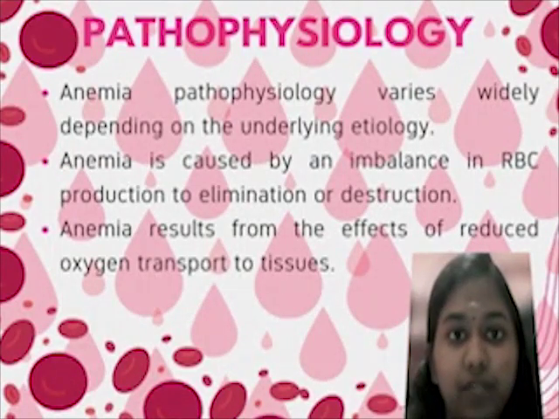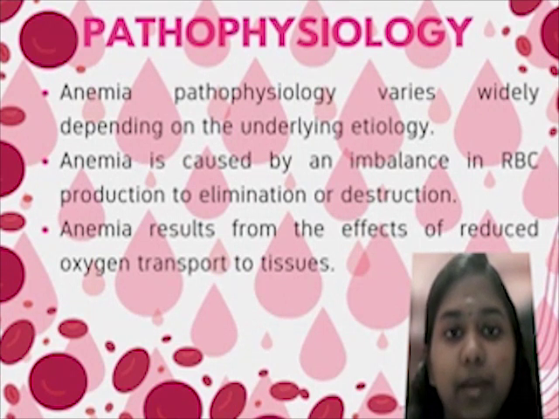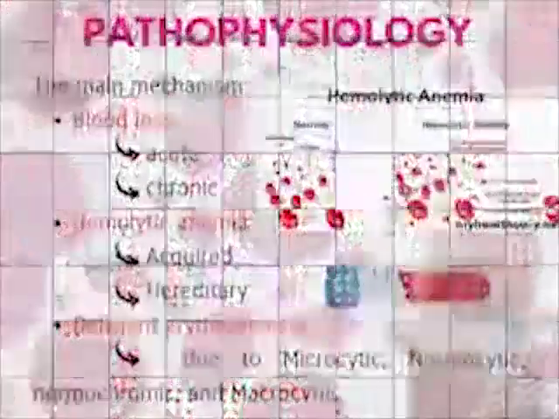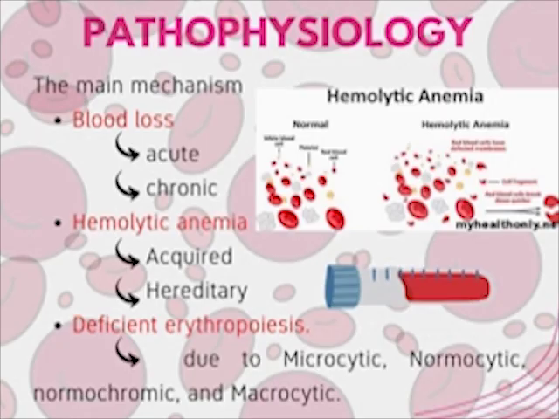Anemia pathophysiology varies widely depending on the underlying etiology. Anemia is caused by an imbalance in red blood cell production versus elimination or destruction. Anemia results from the effect of reduced oxygen transport to tissue, which may affect various organ systems. The main mechanisms involved in anemia are blood loss, hemolytic anemia, and deficient erythropoiesis.